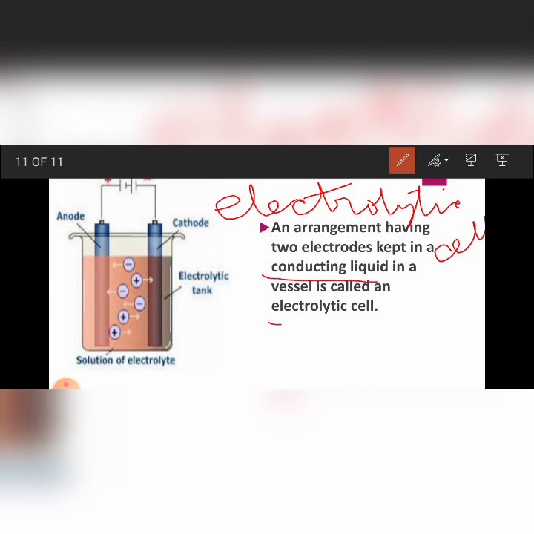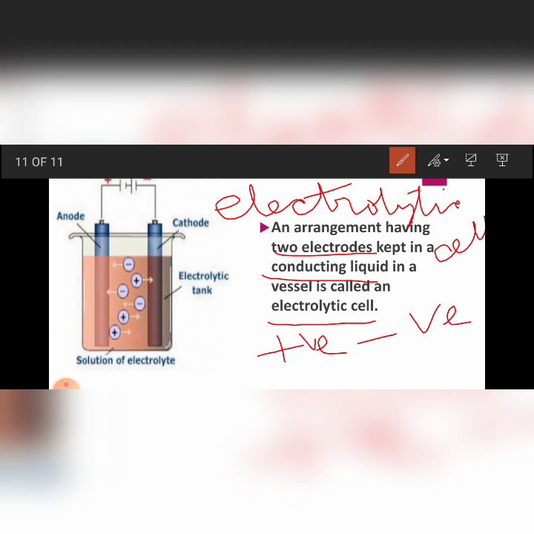It is an arrangement where there will be two electrodes, one positively charged electrode, or anode, and one negatively charged electrode, that is cathode, kept in a conducting liquid. That means both the electrodes will be dipped inside the electrolyte, and this arrangement is called an electrolytic cell.